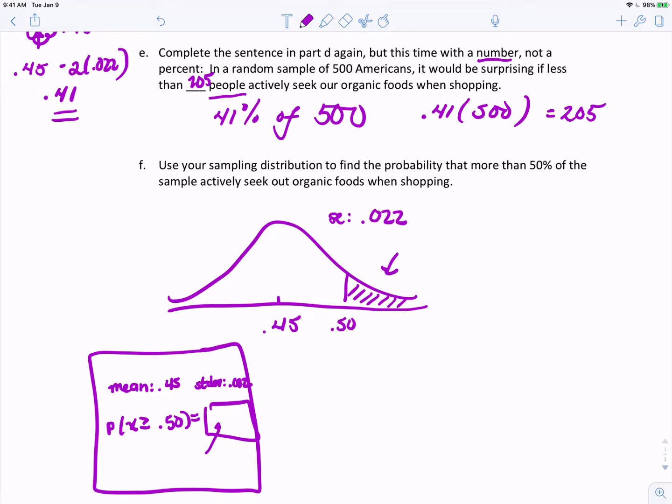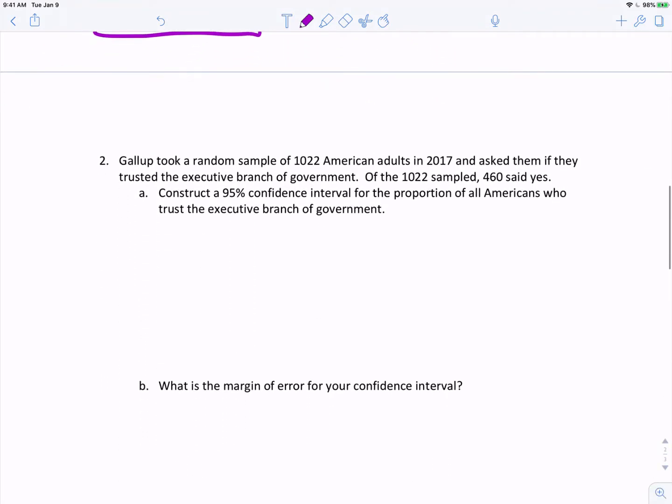Let's put in our mean, and we'll put in our spread. That probability comes out to be about 0.012, or about 1.2%. So it's highly unlikely that your sample will have more than 50% who shop organically. Okay, let's try the next problem.